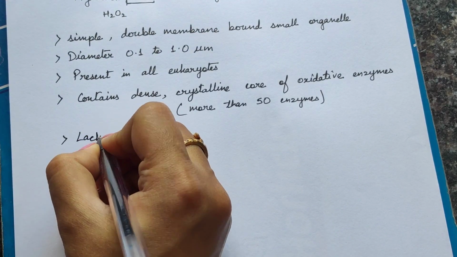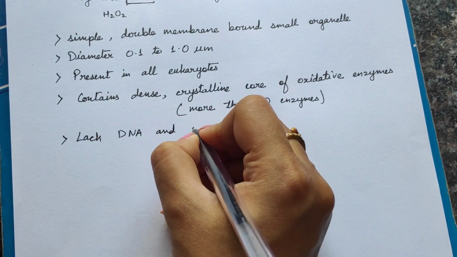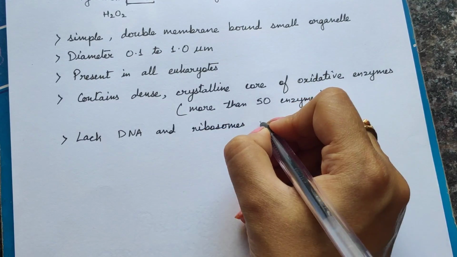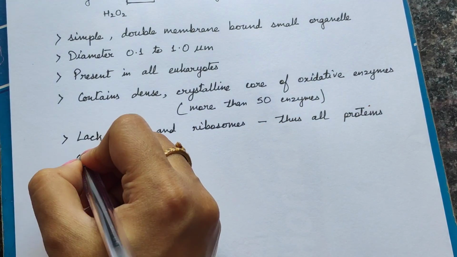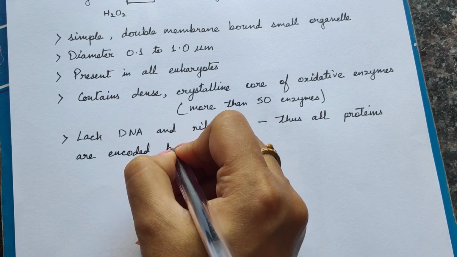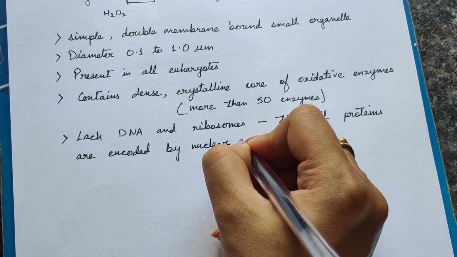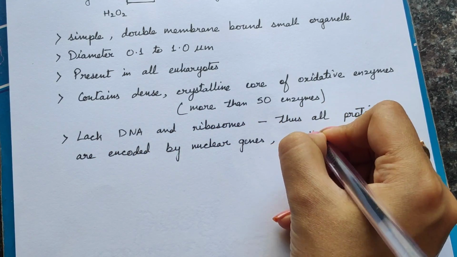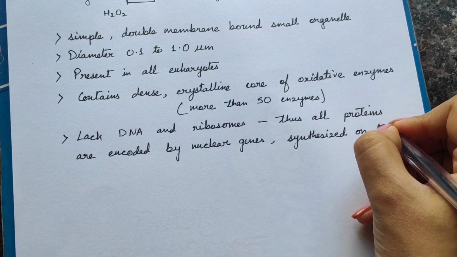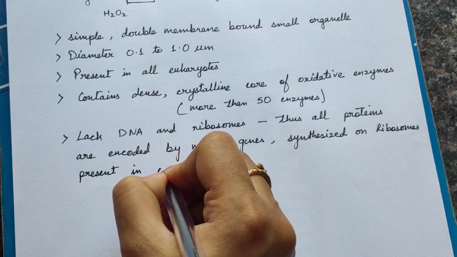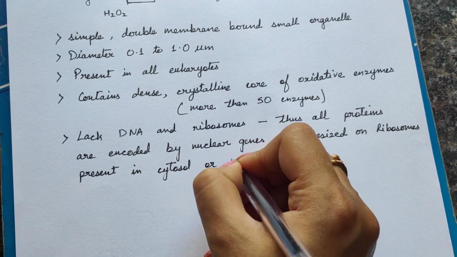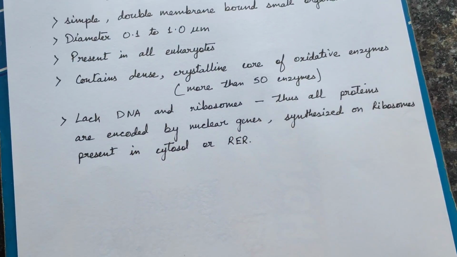Now, this organelle lacks DNA and ribosome. Unlike mitochondria and chloroplast, which have their own DNA, this organelle does not have its own DNA. Therefore, all the proteins that are present within peroxisome are made by the nuclear gene, and then they are transported back to the peroxisome. Either they are synthesized in the ribosome of the cytosol or in the endoplasmic reticulum.